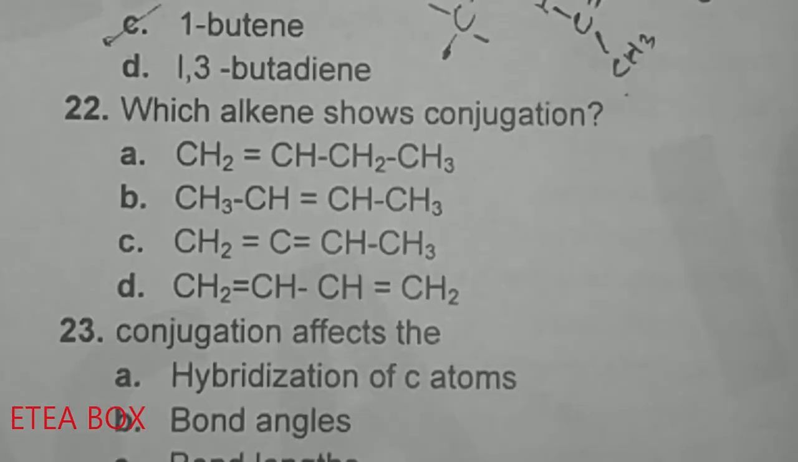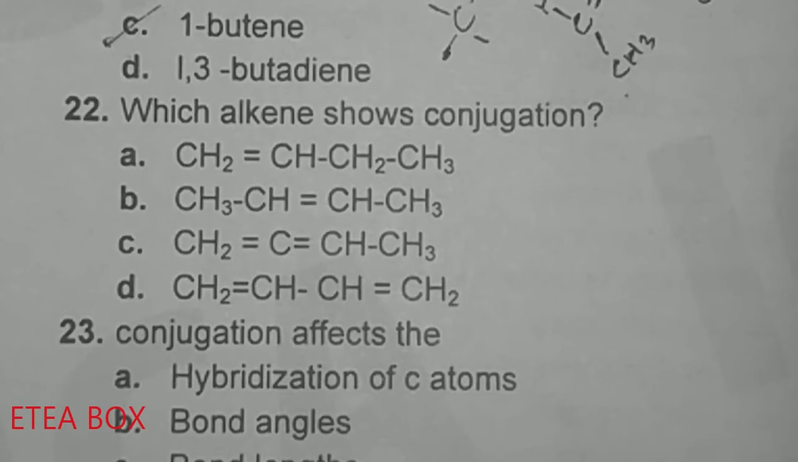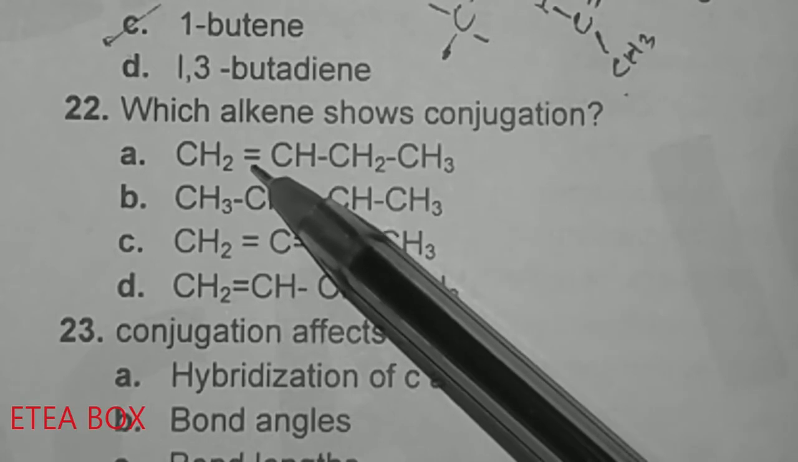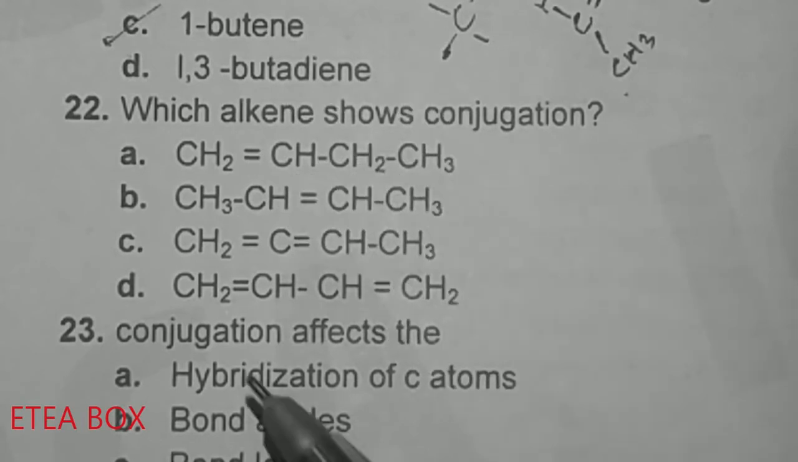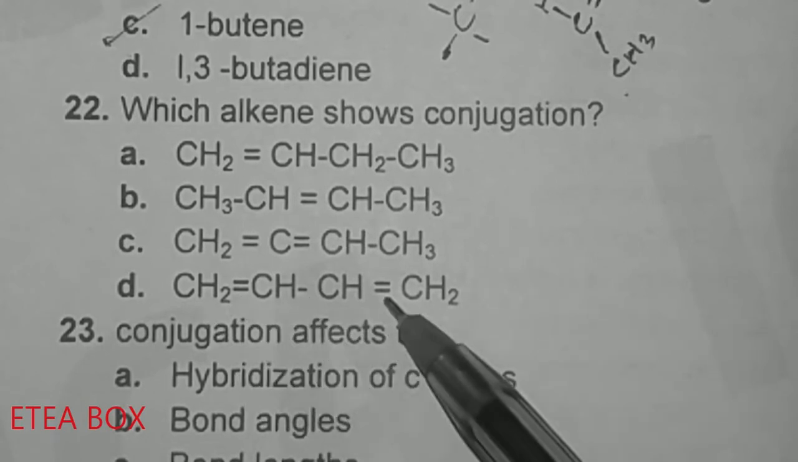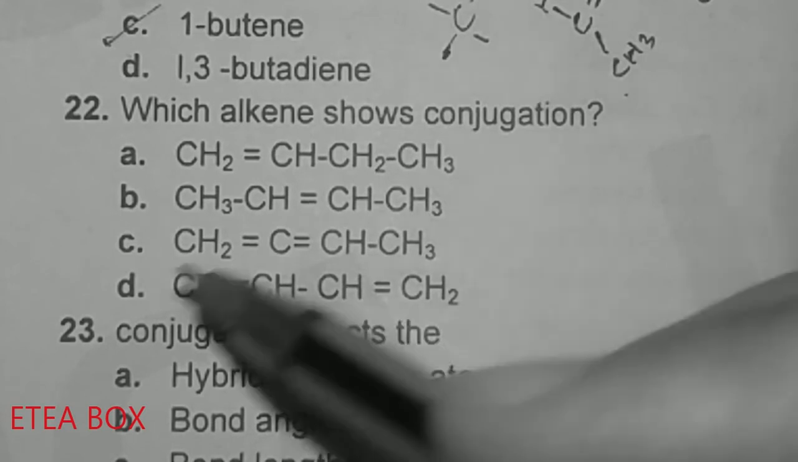Which alkenes show conjugation? Now for conjugation, alternate double and single bonds should be the condition. Now look at here: this is double, single and single; here is single, double and single. Look at option D, double, single, double. So this is the condition for conjugation, so option D is correct here.